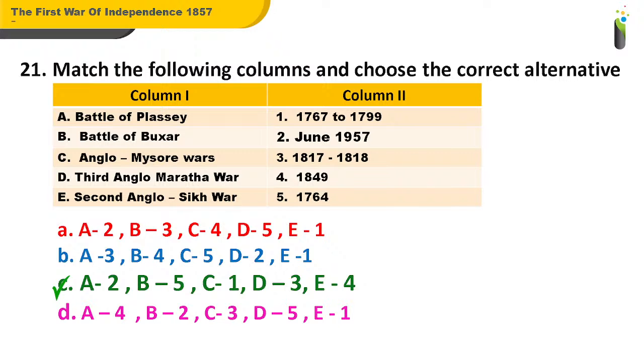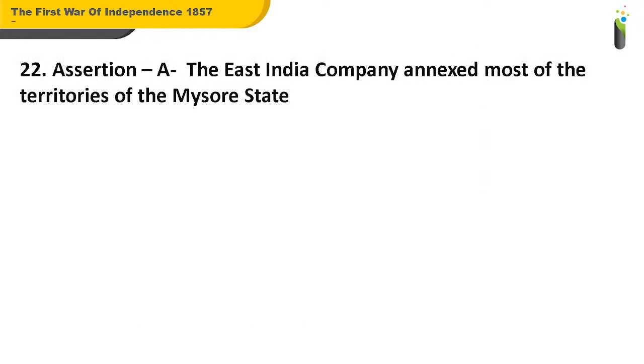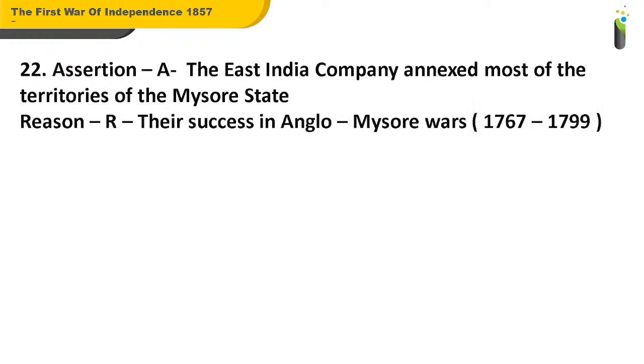Now, coming to the next, that is question number 22. That's an assertion and reasoning type of question, wherein the assertion given is the East India Company annexed most of the territories of the Mysore State. And the reason given here is there is success in Anglo-Mysore Wars, that is from 1767 to 1799.